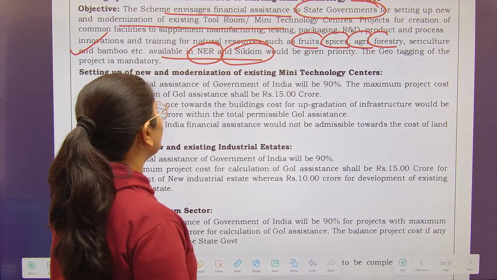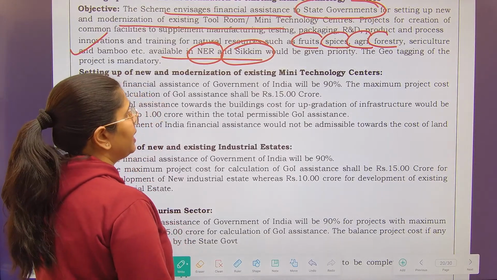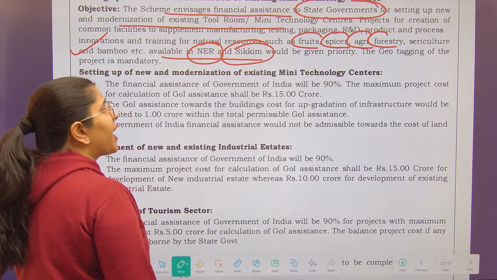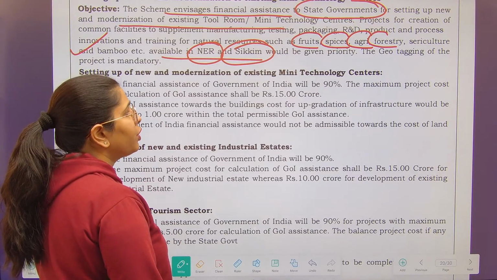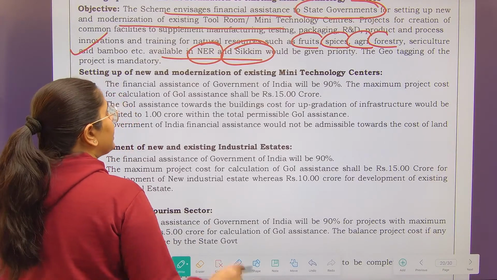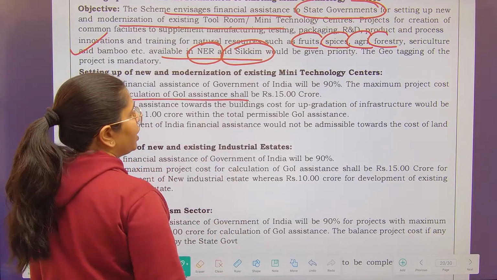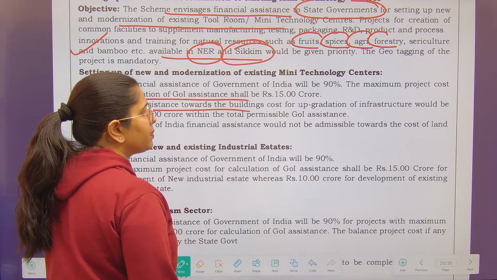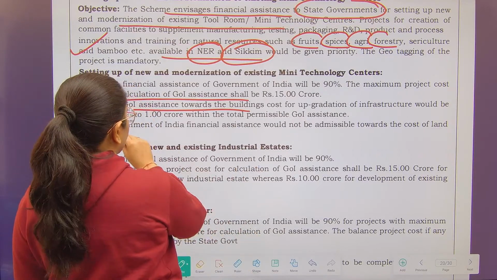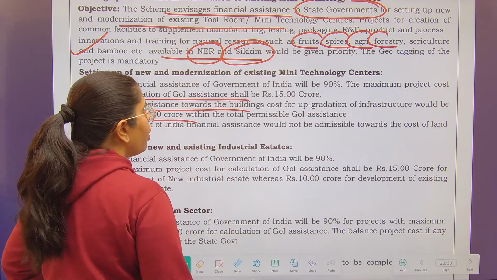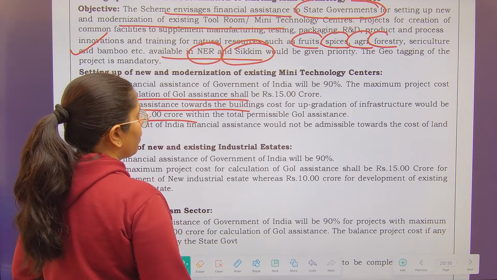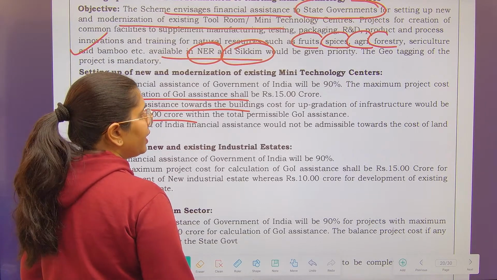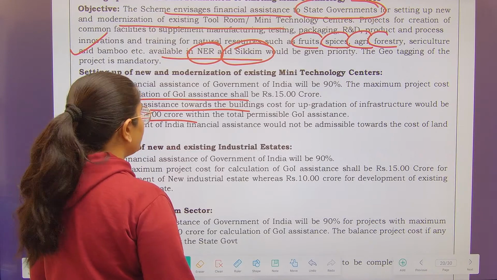Next is setting up of new and modernization of existing mini technology centers. The financial assistance of Government of India will be 90%. The maximum project cost for calculation will be 15 crores. And the GOI assistance towards building cost for upgradation of infrastructure will be limited to 1 crore of the total permissible GOI assistance. Government of India assistance would not be admissible towards the cost of land.